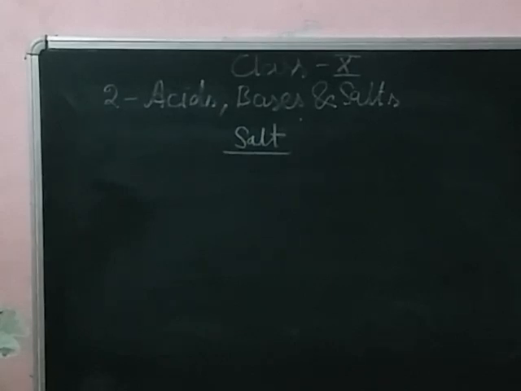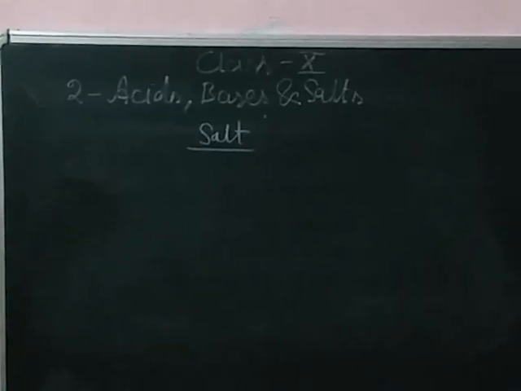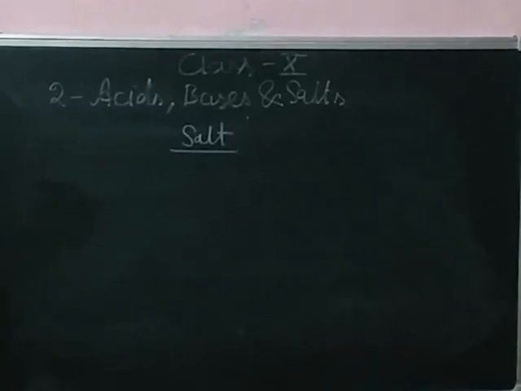Today we will study salts, which is our next topic. Last time we completed the pH scale, and next our topic is salt. First, the definition of salt: salts are basically ionic compounds made up of positively charged ions, which means cations, and negatively charged ions, anions.